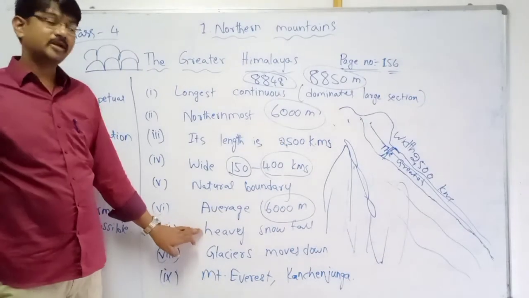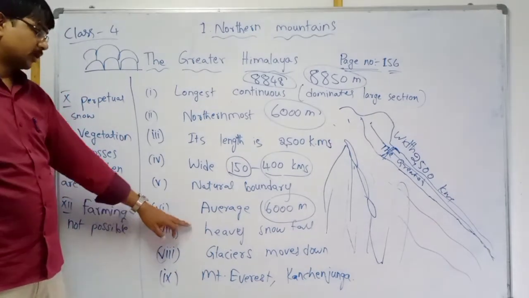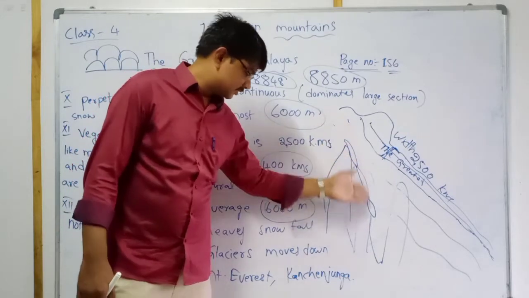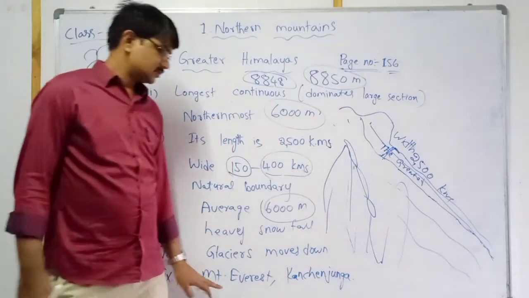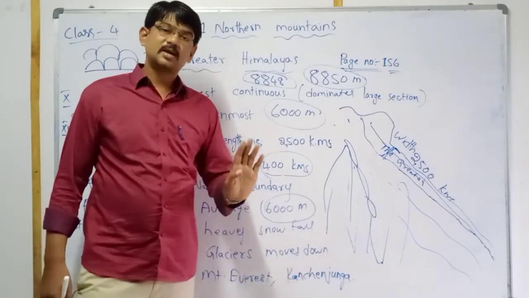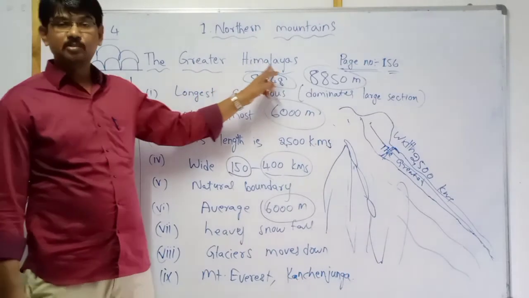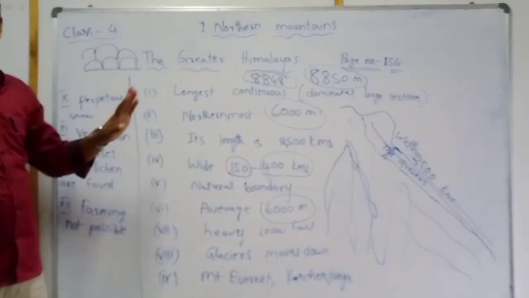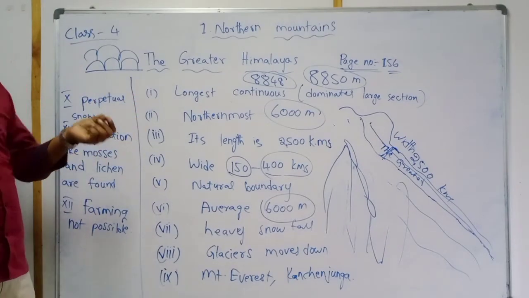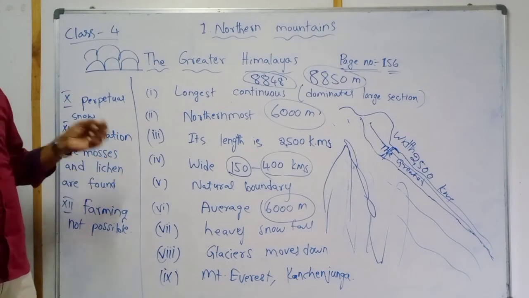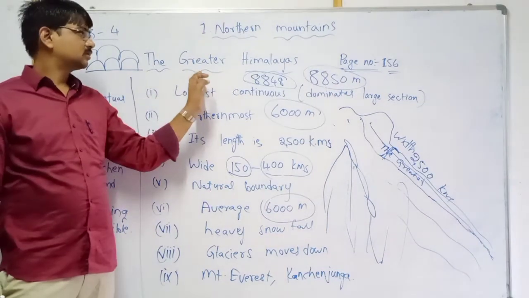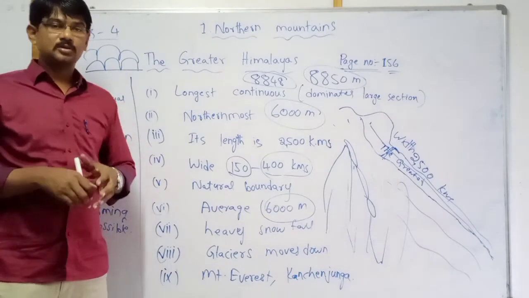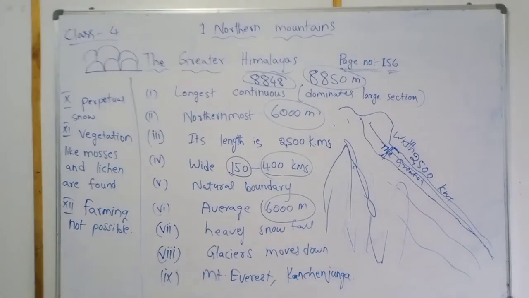In this region, heavy snowfall. Glaciers move down from the mountain. Like Mount Everest, Kanchenjunga peaks are also located in the greater Himalayas region. Next, perpetual snow. What is perpetual? Permanent snow. Vegetation like mosses and lichen is found only in some parts of the greater Himalayas. Farming not possible.